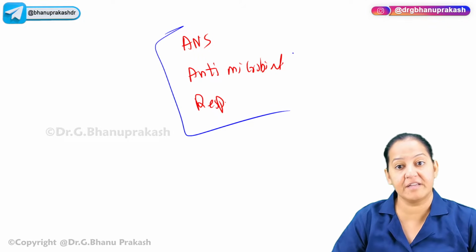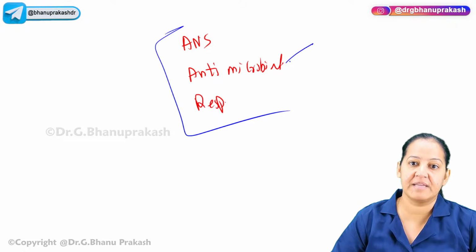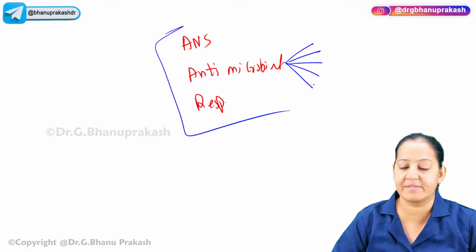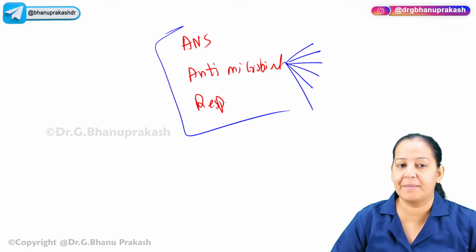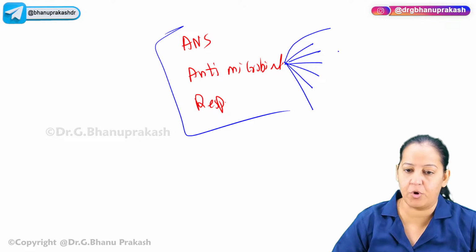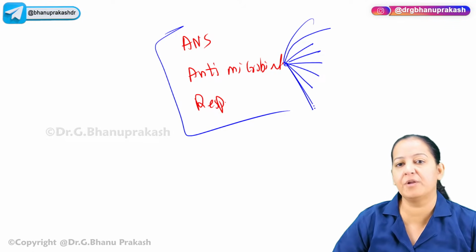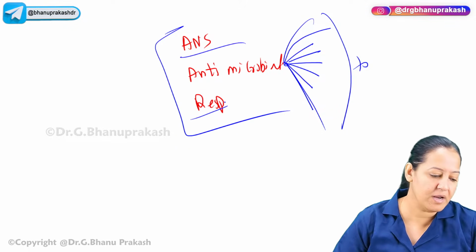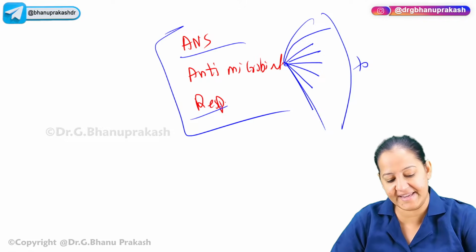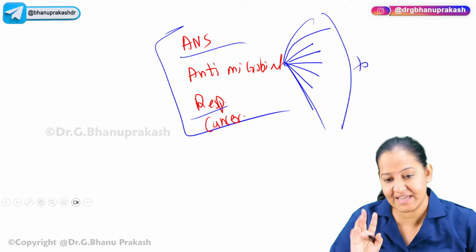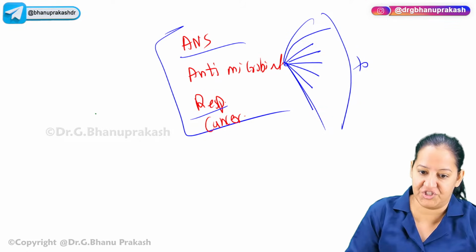Antimicrobial is very big. It contains many units: the complete TB drugs, antifungal, antiviral, anti-malarial, protein synthesis inhibitors like tetracycline and chloramphenicol, all the beta-lactams like penicillin, cephalosporin, monobactam, carbapenem, and nucleic acid synthesis inhibitors like sulfonamides and trimethoprim. Maybe more than 10 units are present inside that. But respiratory is small, ANS is small. Anti-cancer is also there, but usually one question comes from anti-cancer, and not every year. But ANS every year.